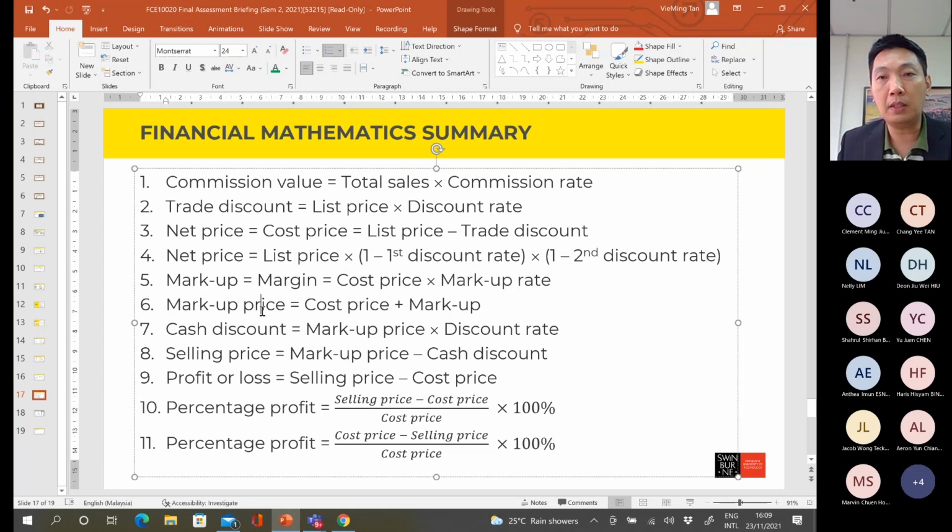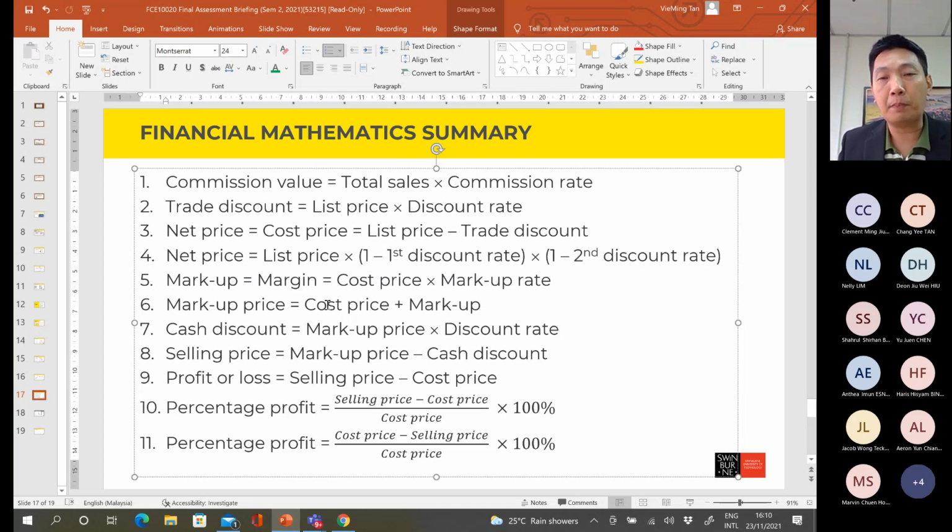Okay, so the formula is equal to the cost price paid by the retailer multiplied with the markup rate that's suggested or wished by the retailer. So that means the markup is based on the cost price. Okay, markup is based on the cost price.